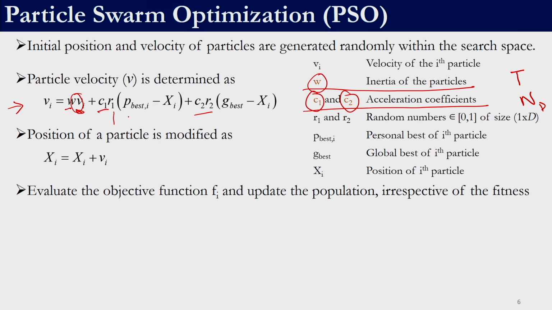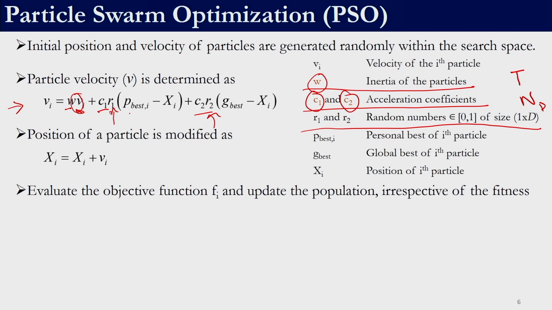This R1 and R2 are random numbers that belong in the space 0 to 1, right. They will be of 1 cross D, so it will have 1 row and D columns, where D is the number of decision variables. For each decision variable we will require 1 random number for this R1 and 1 random number for this R2. So basically, for every decision variable we will require 2 random numbers, 1 over here, 1 over here, right.